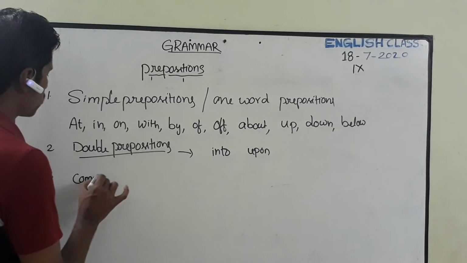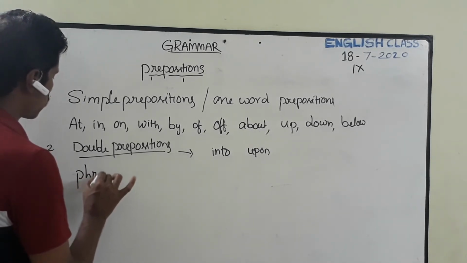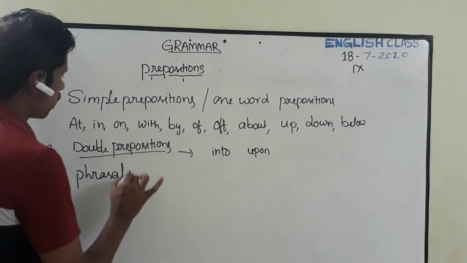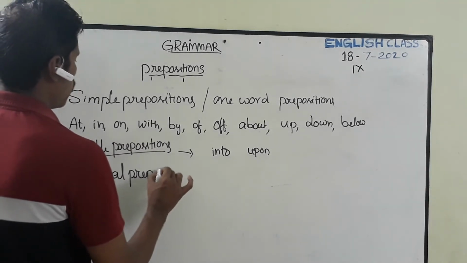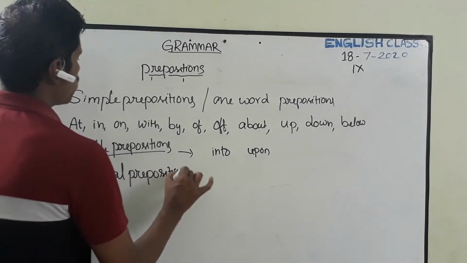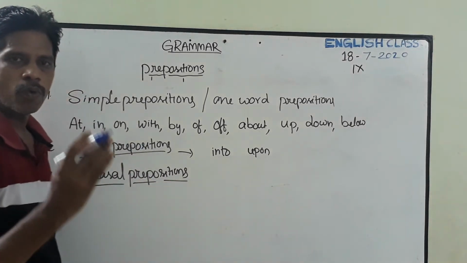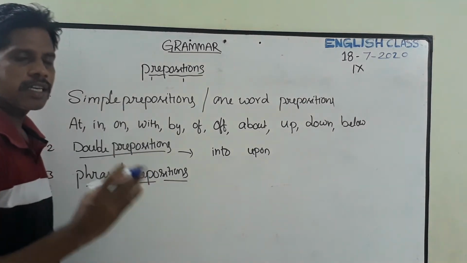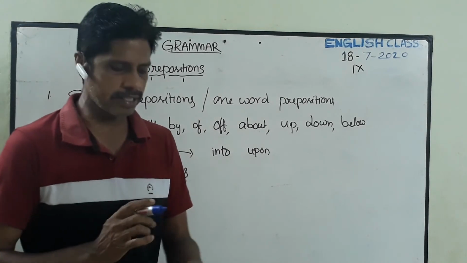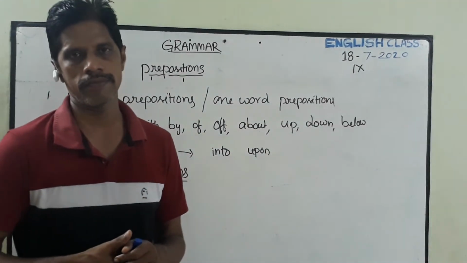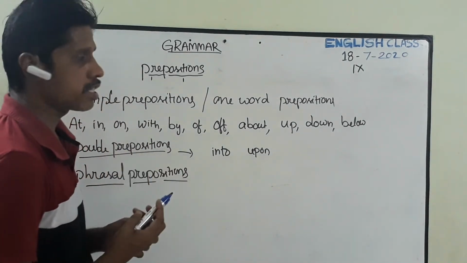And the third one, compound prepositions, or otherwise it is called phrasal prepositions. This phrasal preposition in the sense, phrase is a group of words which doesn't have a subject and a finite verb, and the rest of the words in a sentence is called a phrase. That is called phrase.